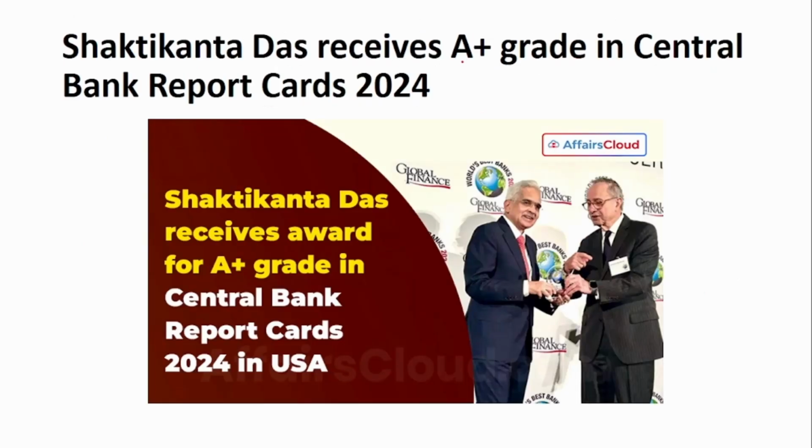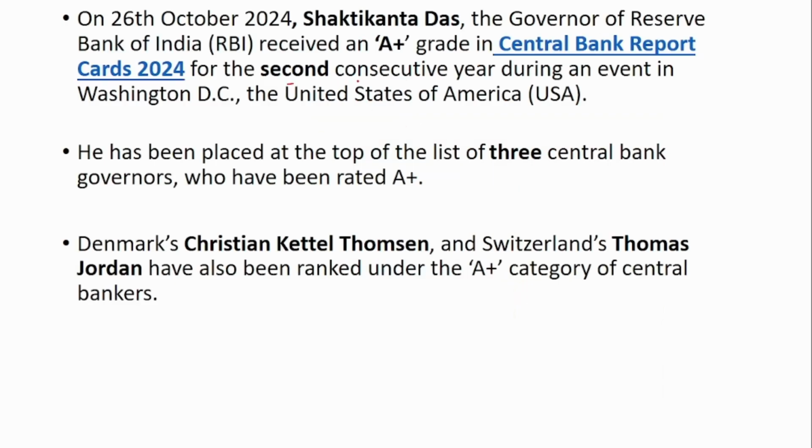Next is that Shaktikanta Das, the governor of RBI, receives A+ grade in the Central Bank Report Cards 2024. This is the second consecutive year that the governor has received this award. He has been placed at the top of the list of 3 central bank governors. The other 2 are Denmark's Christian Kettel Thomsen and Switzerland's Thomas Jordan. Remember the names: these are the other 2 central bank governors who have received this award.